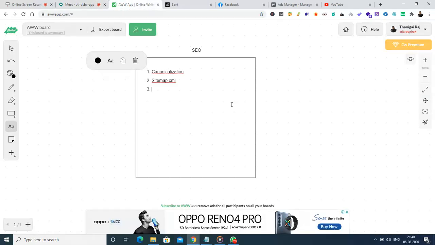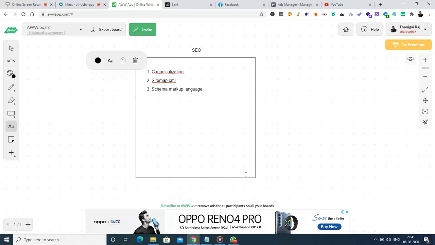After the sitemap.xml, we are going to see the chapter on schema markup language. So these are the three things that we are going to see now: what is canonicalization, what is sitemap XML, and what is schema markup language?